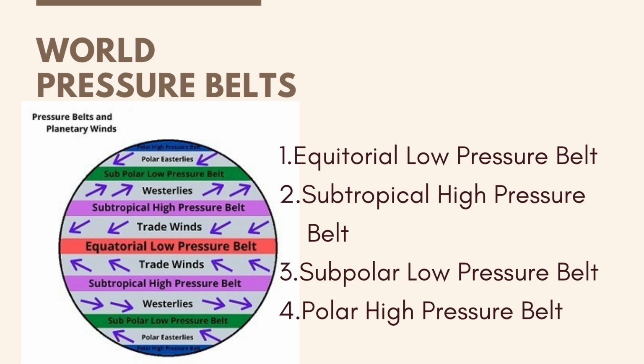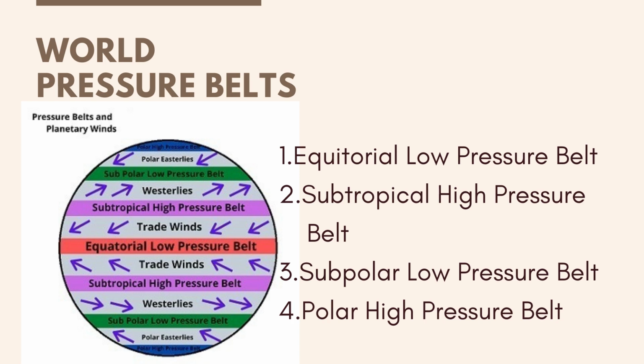Here, the first is the equatorial low pressure belt. It is from 0 to 5 degrees north and south of the equator, and it lies in the equatorial region. This belt is also known as the doldrums.